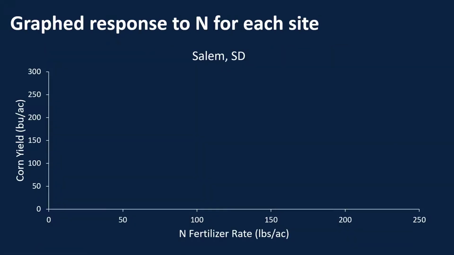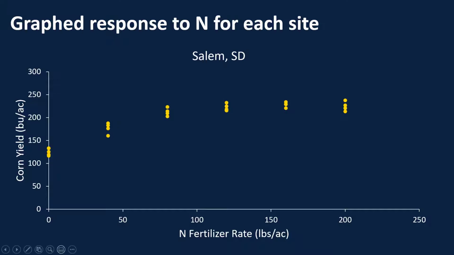So in each of these different research sites, just to show you what we did to determine our fertilizer recommendations, our accuracy, this is an example in Salem, South Dakota. We take our corn yield on our y-axis, and then we have our nitrogen fertilizer rate on our x-axis, and we have 6 different nitrogen rates, and we see how corn yield responds as those nitrogen rates increase. So we see that here.